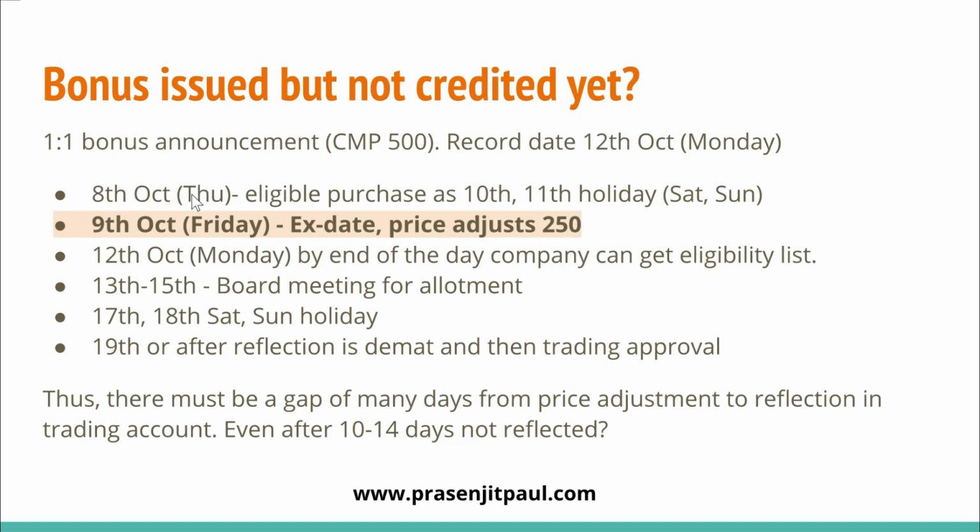Because if you purchase on the 8th, then T plus 1 is Friday, and then T plus 2 is Monday, since Saturday and Sunday are holidays. So what will happen on the 9th of October is that the share will trade ex-date. So the price will automatically adjust to 250. It's a 1:1 bonus, so the price of 500 will become 250.